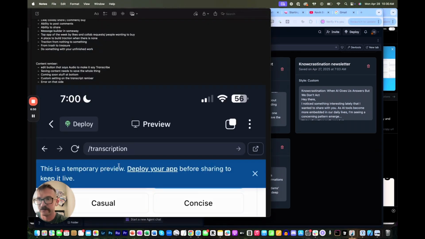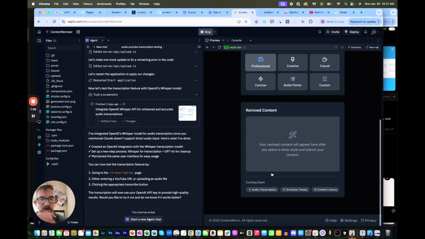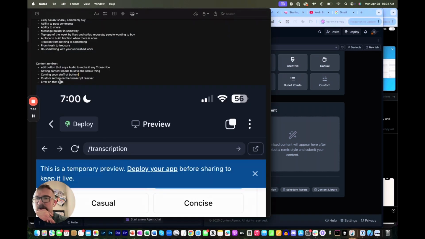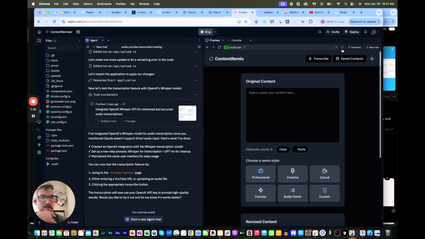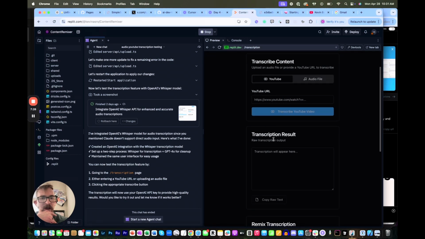The things I want to do is I want to make the button that says audio, make that into transcribe. I need to be able to save the whole thing. I just told you about that. There's a coming soon thing on the bottom here. We don't need that. I want the custom settings on the transcript remixer, right? Oh, it does say transcribe. I don't know what happened. I must have changed that.